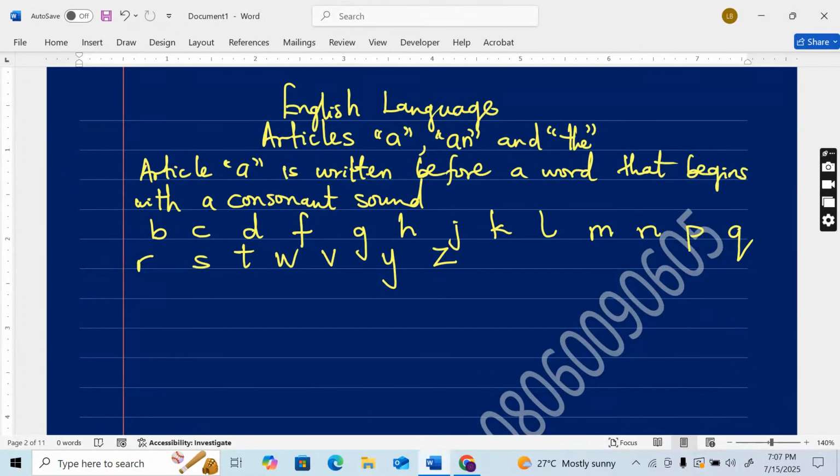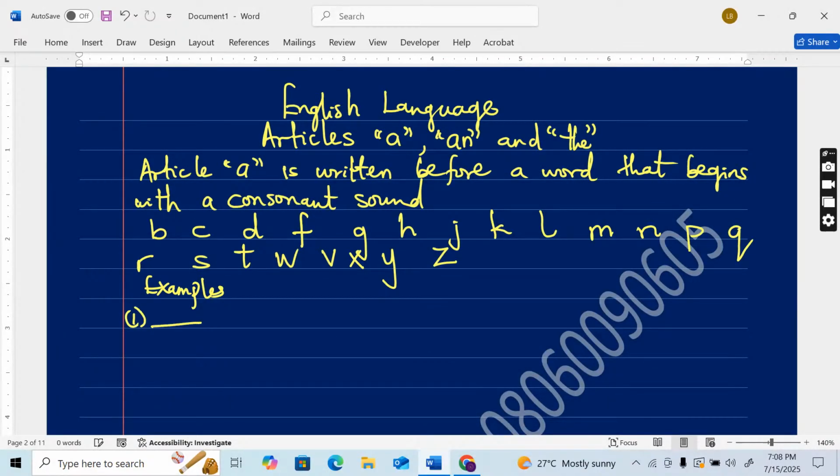You will see that I did not say letter B, letter C, letter D, letter F, letter G, H, J, K, L, M, N, P, Q, R, S, T, V, W, X, Y, Z. I actually made the sound of each letter. So we deal with sound. Article A is written or used before a word that begins with a consonant sound. So let's look at examples.